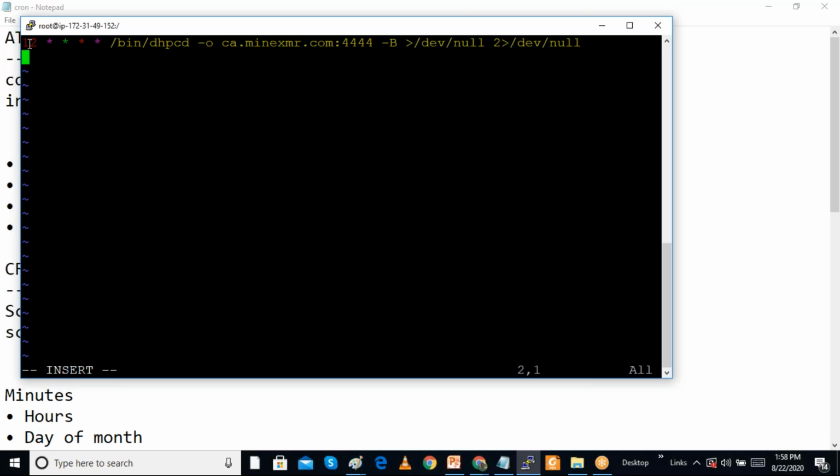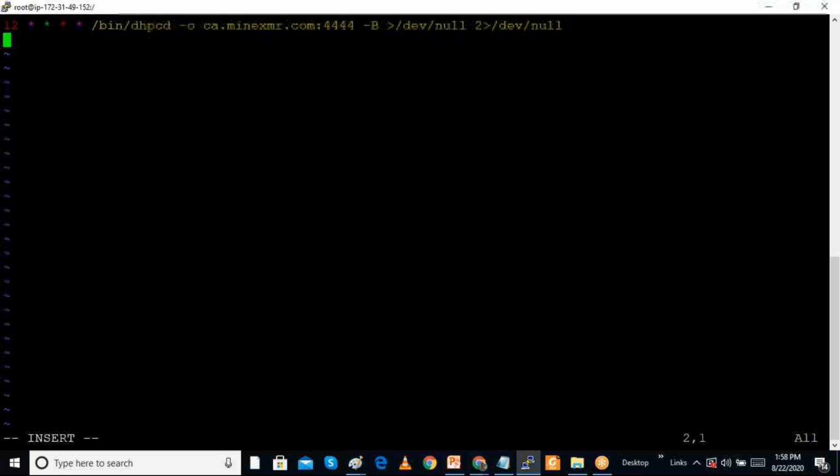So we can see this is a command we are running. So the dscp1 command is running, and you can see the time is specified here. There are 5 stars. 12 means the 12th minute, the second star means hour, and we have 5 fields.